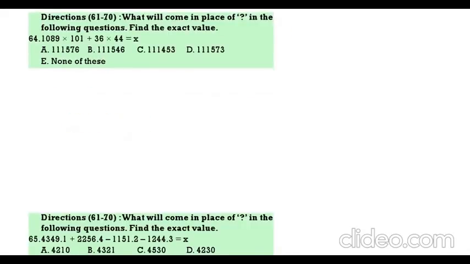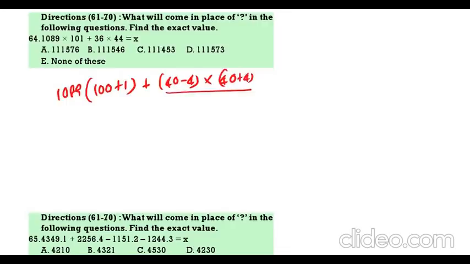Next. 1089 into 101 plus 36 into 44. 1089 into 101 can be written as 1089 into 100 plus 1. 36 can be written as 40 minus 4, and 44 can be written as 40 plus 4. So this is in the form of (a minus b)(a plus b), a square minus b square. So 1600 minus 16. The total value is 1584.